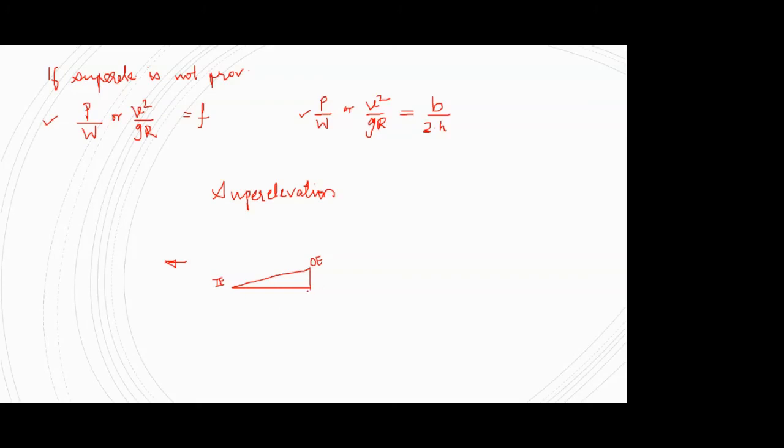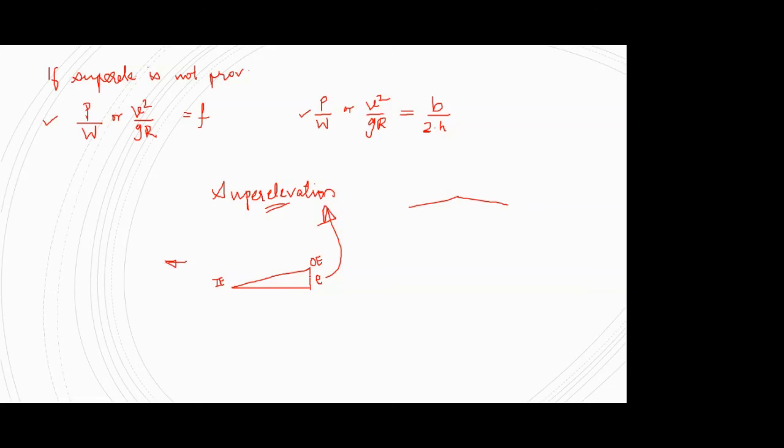I'm showing this in a section: instead of having such a cross section, you have a cross section in which the outer edge is raised by some value E, and this E is nothing but the superelevation.